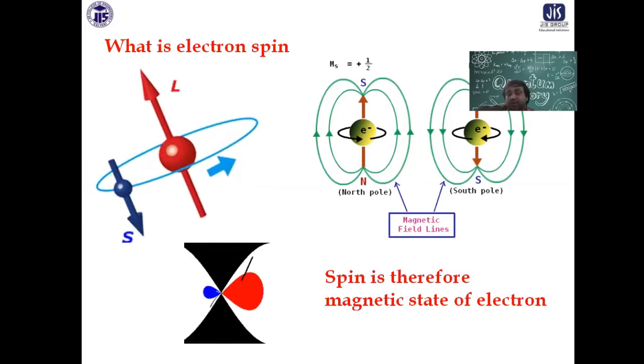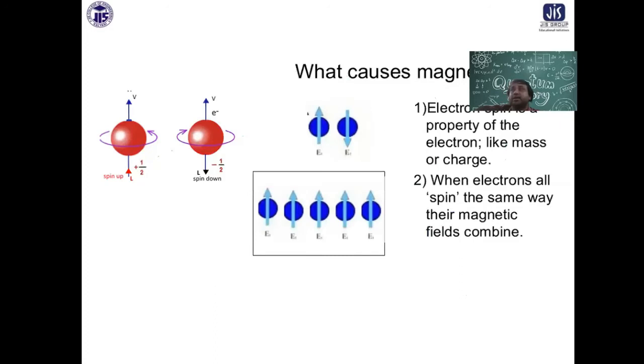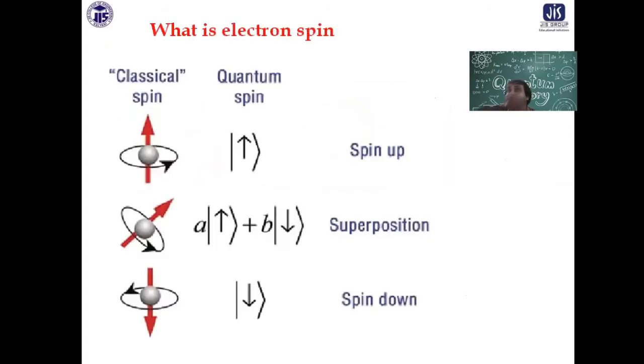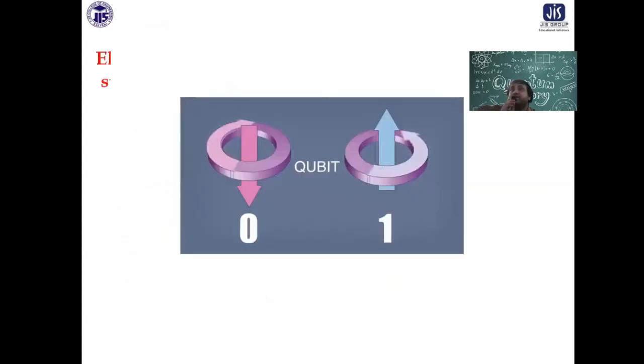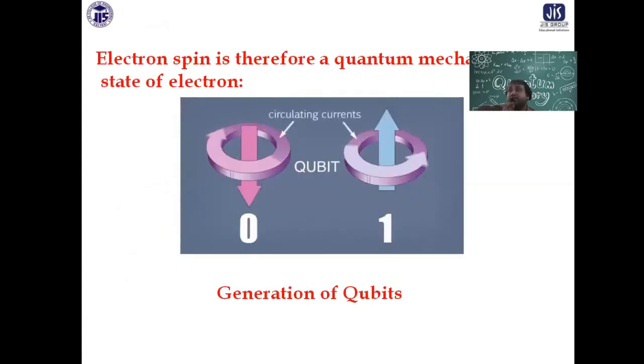And this is connected to the magnetic property of the material. To make any magnetic material, you have to manipulate the up spin state and the down spin state of the electron. Just like the up spin state will be there, the down spin state will be there. Now, by the laws of quantum mechanics, intermediate states are also allowed. That is the concept. Now it's a beautiful picture there. You see up and down.